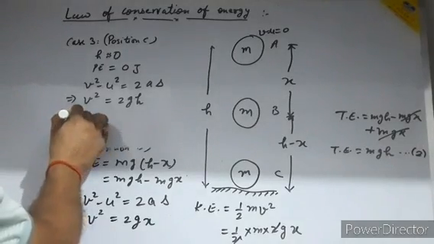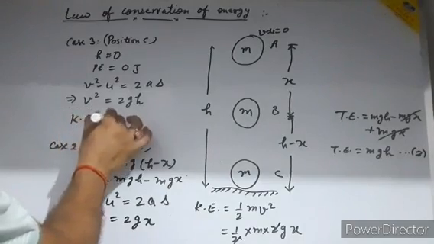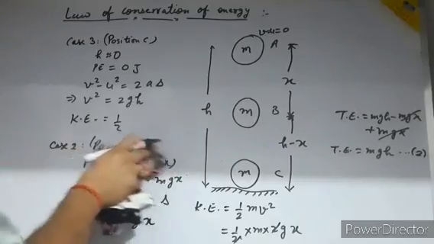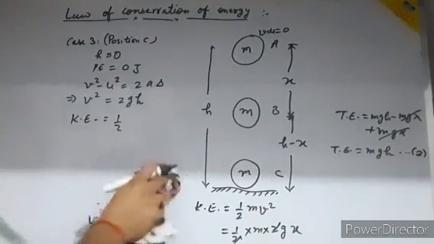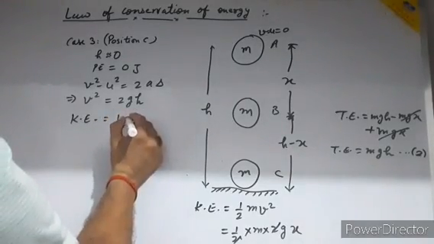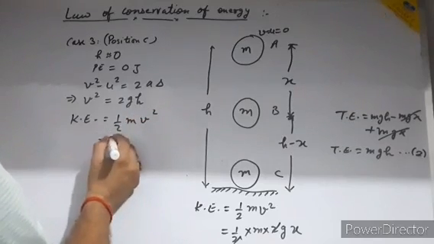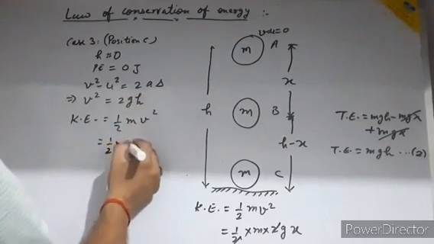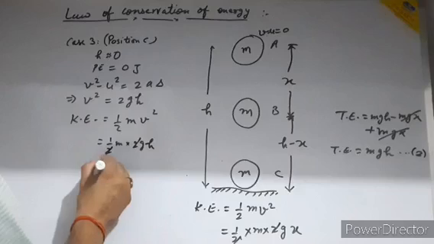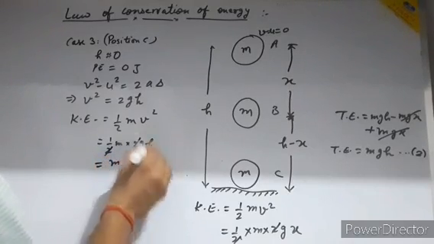Okay, now the kinetic energy is half mv square, so v square we are substituting as 2gh. I'm just erasing this case 2 also. Okay, so kinetic energy is half mv square, so it is half m, and instead of v square I'm substituting 2gh here. So 2 and 2 are cancelled, so it will become mgh.